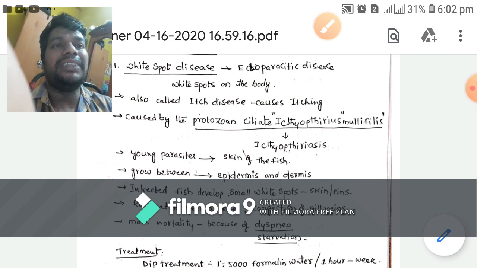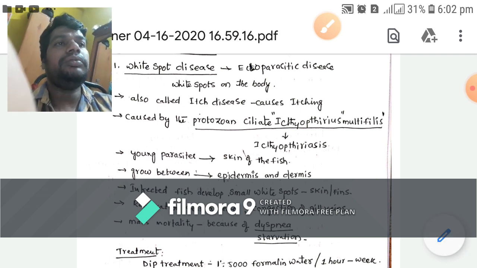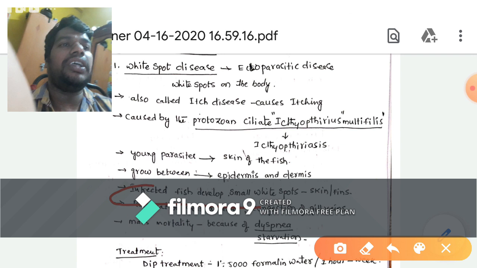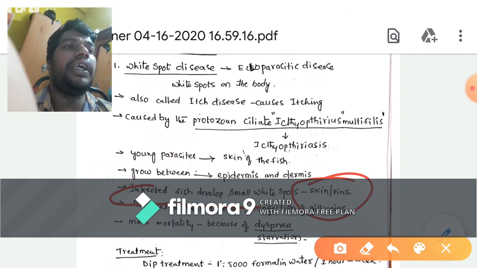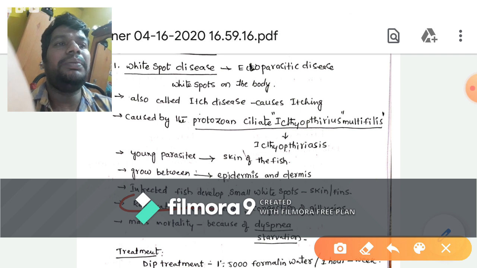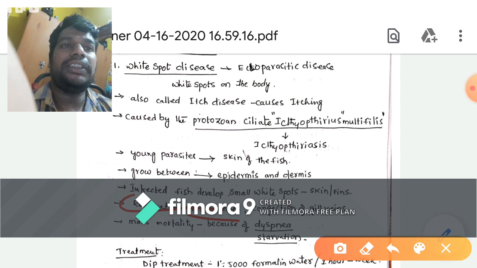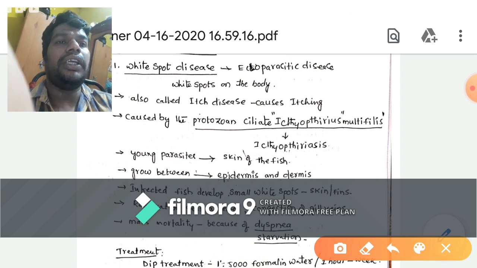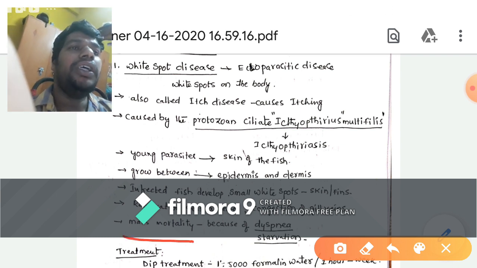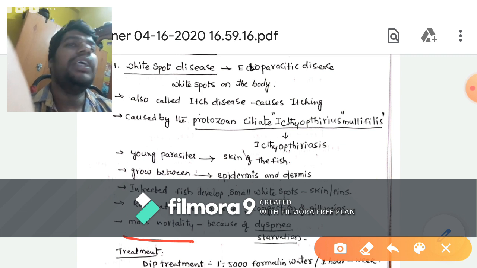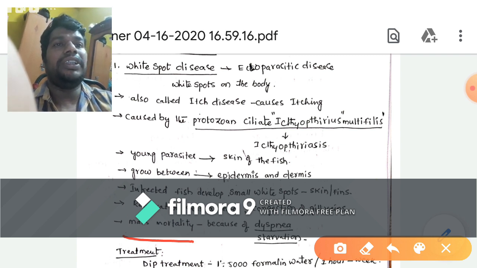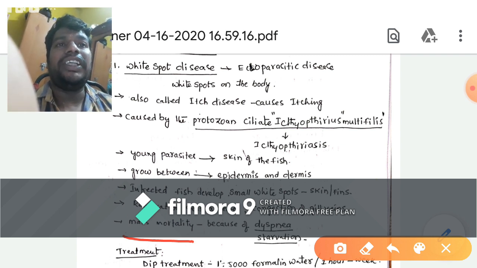And here the symptoms are like these: infected fish may develop small white spots on the skin and also on the fins, and the respiration may get affected due to congestion of gill veins, and mass mortality occurs due to dyspnea and also starvation. Dyspnea means nothing but they get severe breathing problems. Okay, so these are the symptoms of white spot disease.